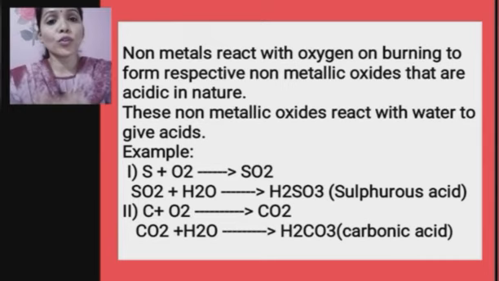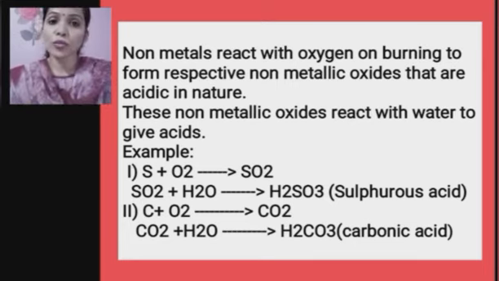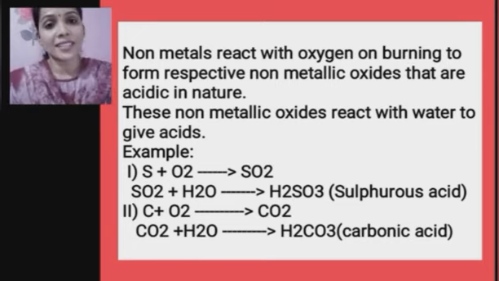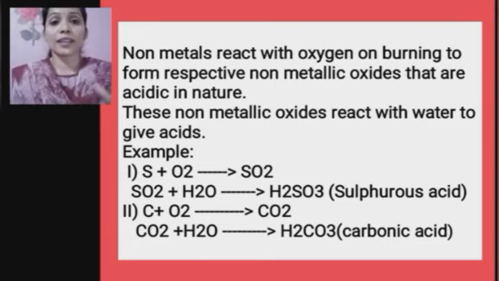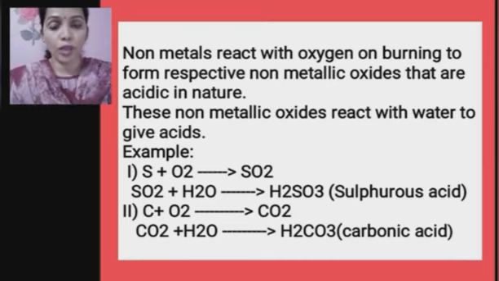Then again, how do we say that they form acidic oxides? You know that, for example, sulfur on burning forms sulfur dioxide. This reacts with water to form sulfurous acid. So since they can form acid on reacting with water, non-metallic oxides are said to be acidic in nature.